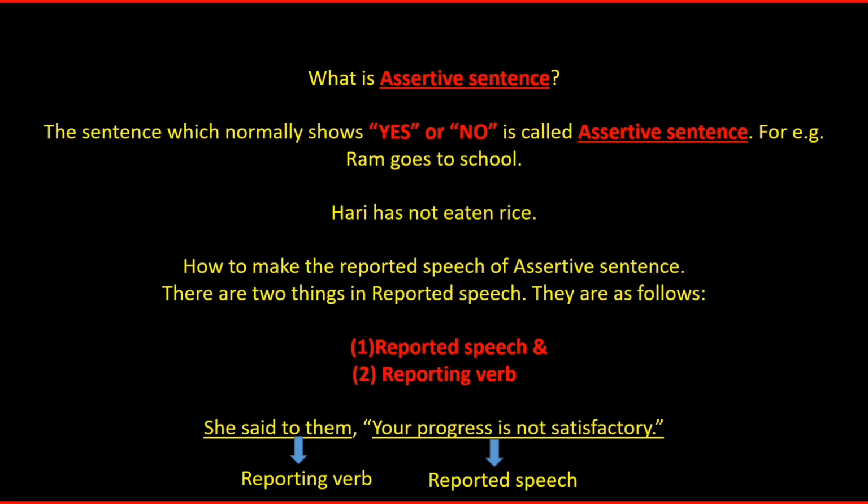How to make the reported speech of an assertive sentence? There are 2 things in reported speech. They are as follows: 1. Reported speech and 2. Reporting verb. She said to them, "Your progress is not satisfactory." In this sentence, "she said to them" is known as the reporting verb and the sentence "your progress is not satisfactory" is known as the reported speech.